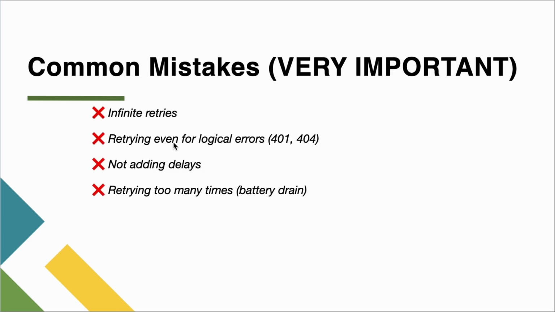Now, the most common mistakes that developers like us make: infinite retries. If we add them, it doesn't make sense. Retrying even for logical errors, like if we have already got a 401 or 404 or some known errors, and we are still making use of retry, then it becomes pointless. Then not adding delays, of course. If you don't add delays, it will keep on retrying again and again very frequently, which will not make sense, because there is a possibility that within a fraction of time, or 2-3 seconds, you might receive the data and it will be able to fetch the data for you.